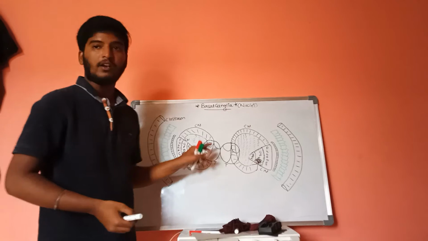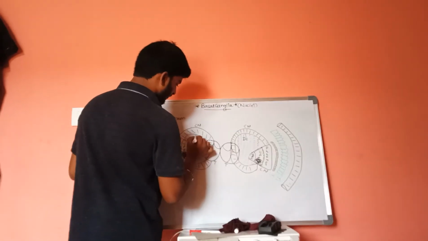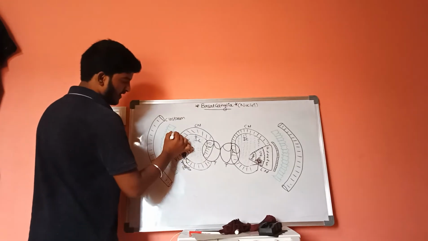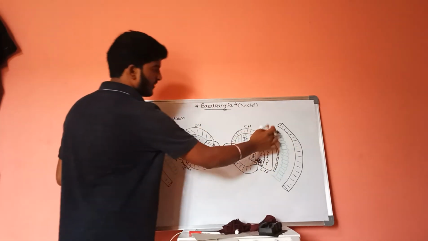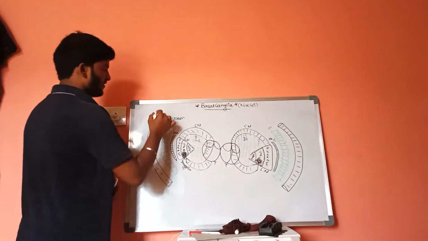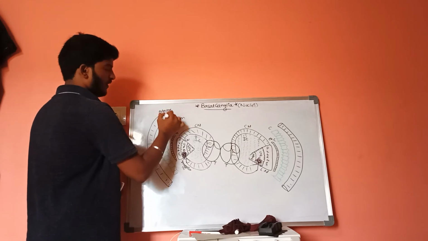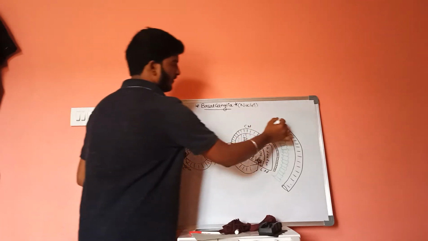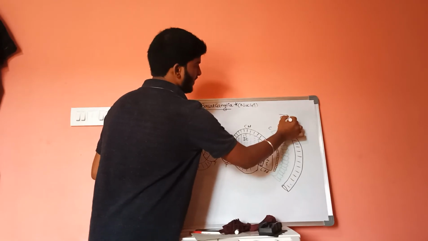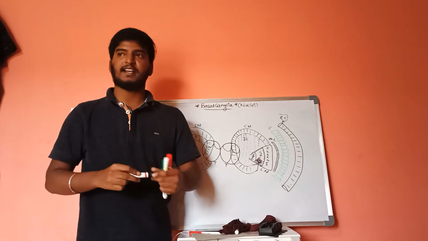This special space is called the internal capsule, and this is called the external capsule, and this is called the claustrum, and this is called the extreme capsule. This is the composition of basal ganglia.